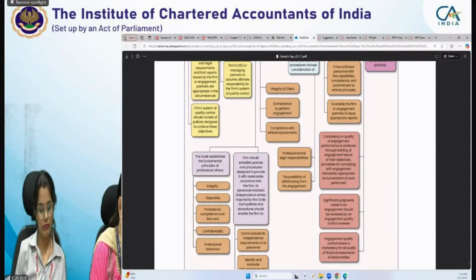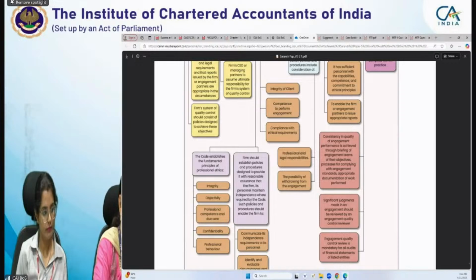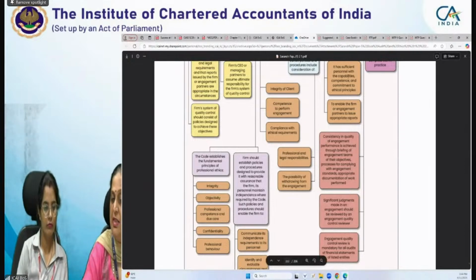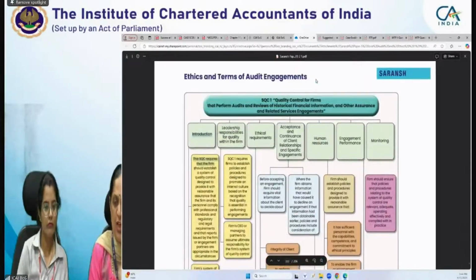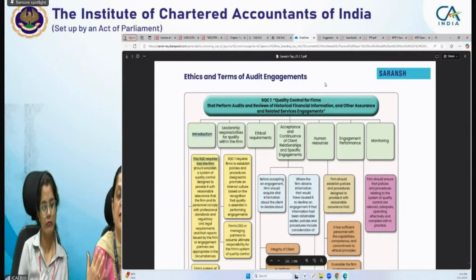So in examination, generally, simple questions are being asked. In case scenarios, like the 60 days requirement, that kind of questions are being asked. But yes, it is in the form of a paragraph, and that is converted into a flowchart also. If you read the paragraph, that is the same point as SQC1: what is its requirement, what are the elements. If you read the flowchart also, you will be able to see the elements of the system of quality